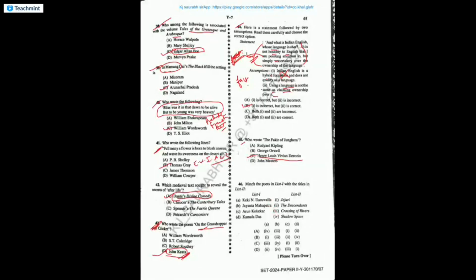The answer is C, which basically means Keki Daruwalla wrote Crossing of Rivers. Jayanta Mahapatra wrote Relationship. And Arun Kolatkar wrote a very famous Jejuri, which won the Commonwealth Prize also. It's called a milestone in Indian English poetry. And Kamala Das, of course, The Descendants. So C is the answer.